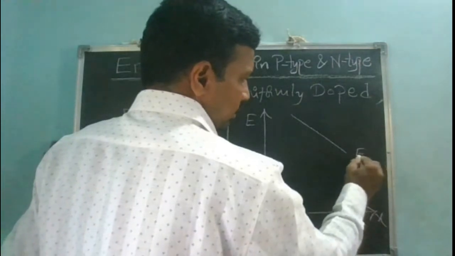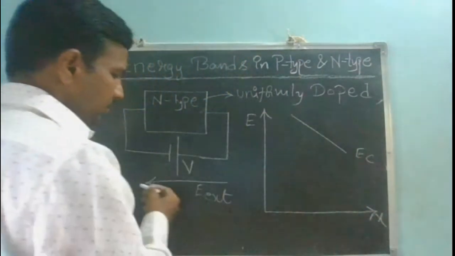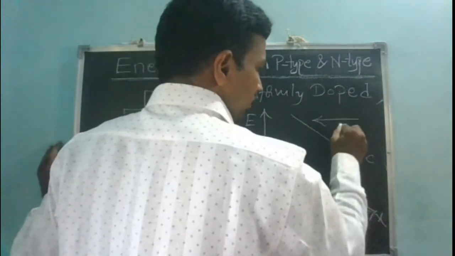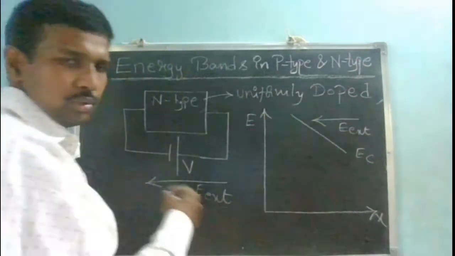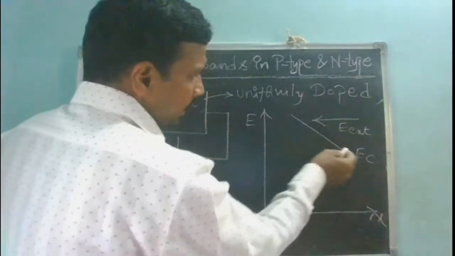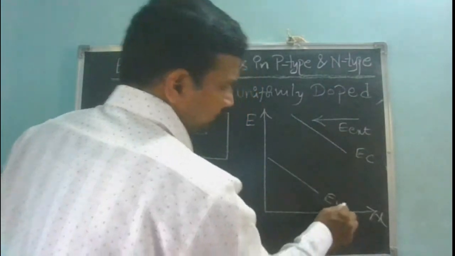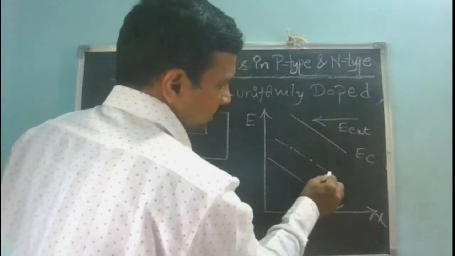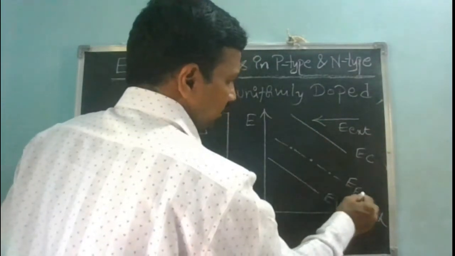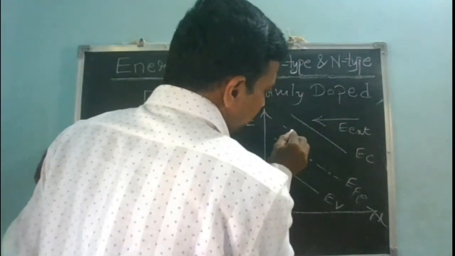My EC has to be shown like this because this is a positive slope, and my electric field direction will be in this direction, E external. My electric field direction will be in the positive slope direction of my EC. If EC is shown like this, then EV is also shown like this, and my intrinsic Fermi energy level will be shown like this.